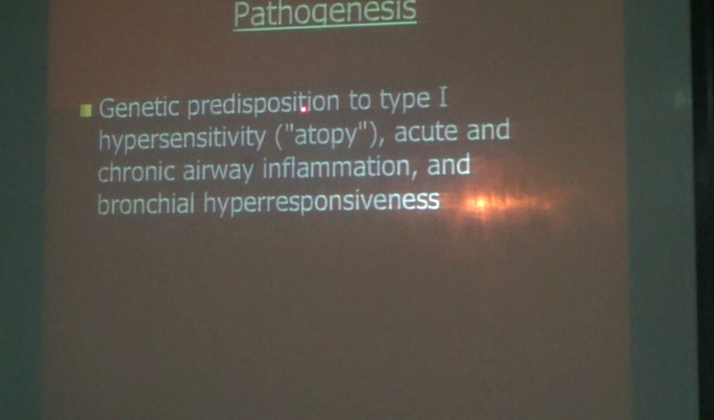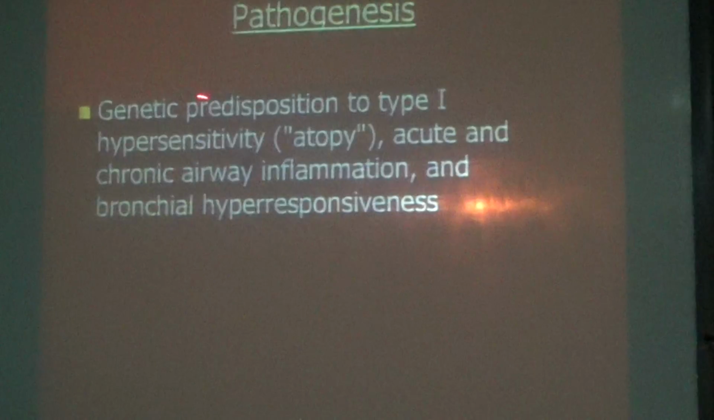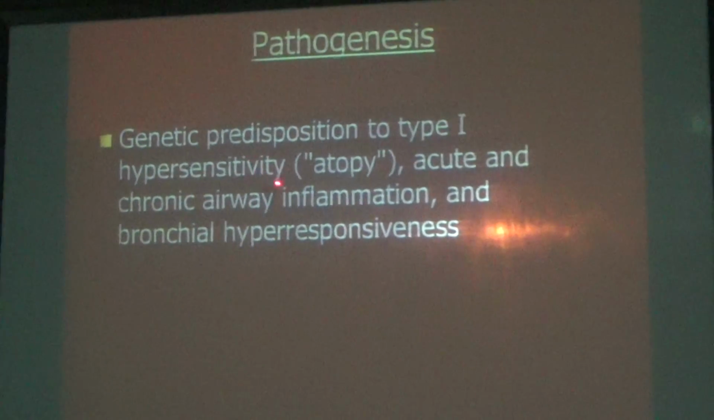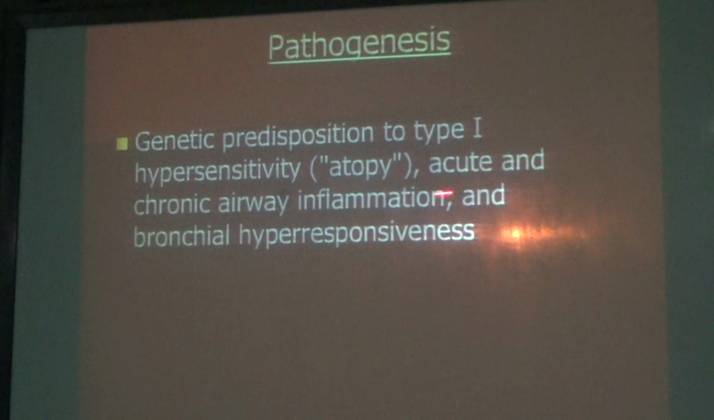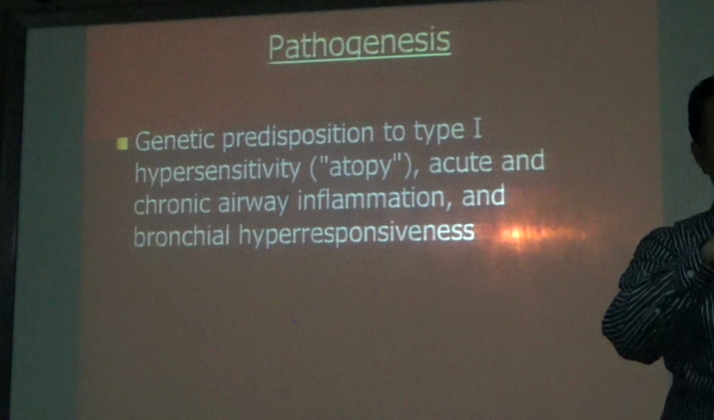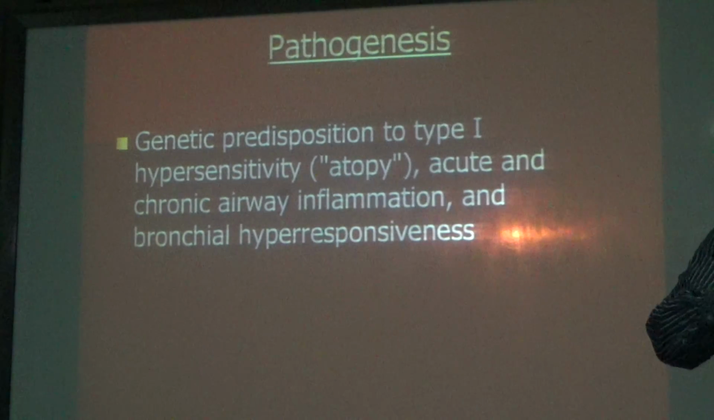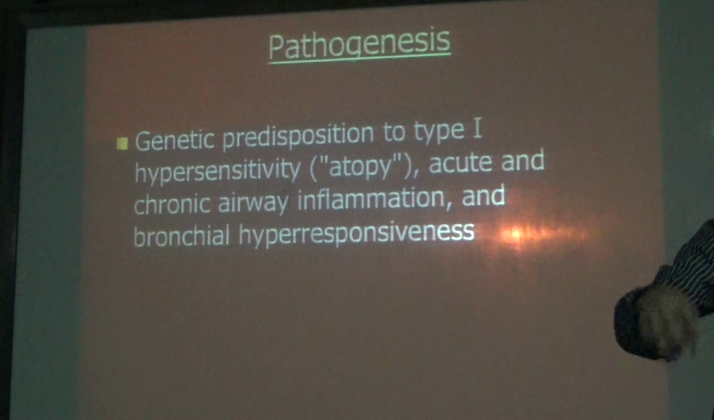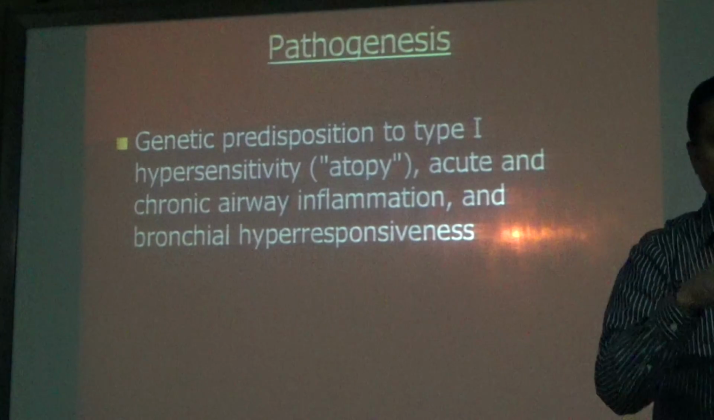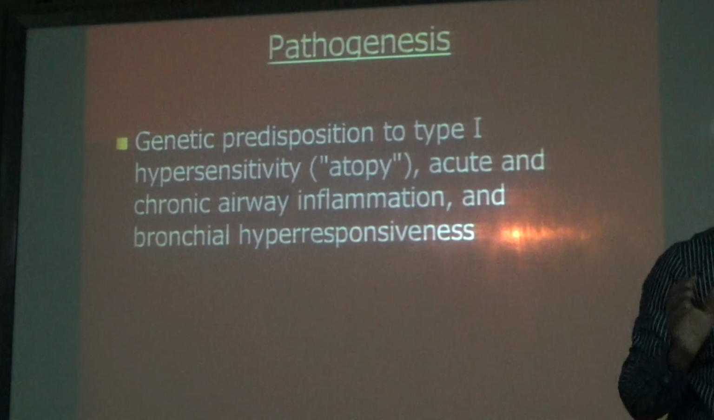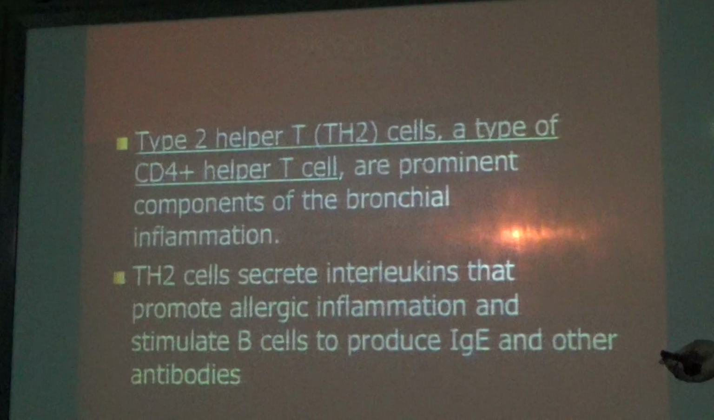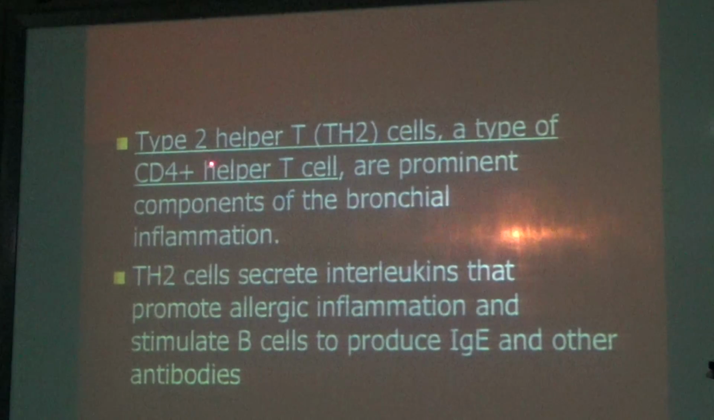Pathogenesis, we will go for pathogenesis now. It's a genetic predisposition to type 1 hypersensitivity, acute and chronic airway inflammation and bronchial hyperresponsiveness. What does it indicate in this sense? We have various hypersensitivity reactions: type 1, type 2, type 3, type 4, like that. In this, asthma comes under type 1 hypersensitivity reaction.